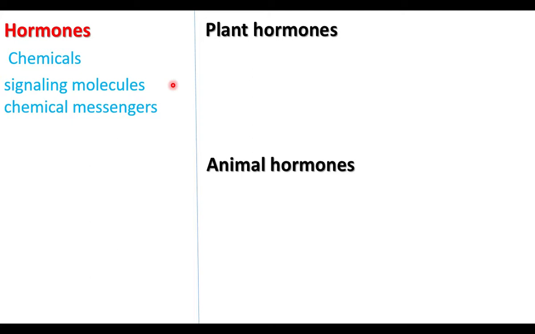In the previous lesson, we learned about nerve impulse. Nerve cells carry electrical signals. It is a message. Here the hormones carry chemical signals, so they are called chemical messengers. These chemical messengers control physiological activities of plants and animals.